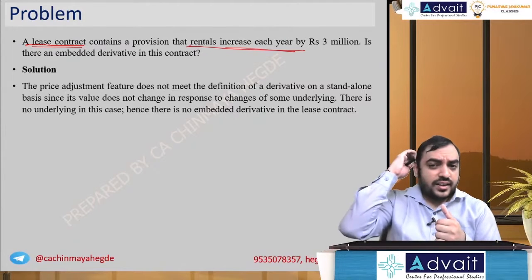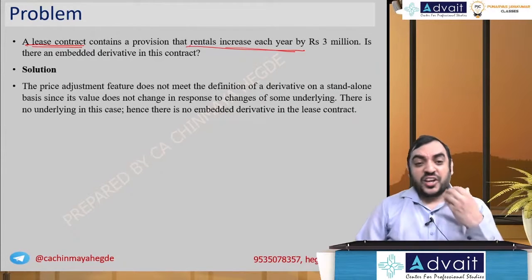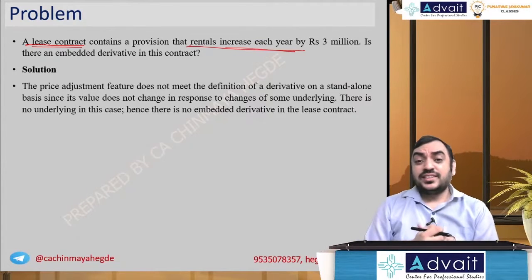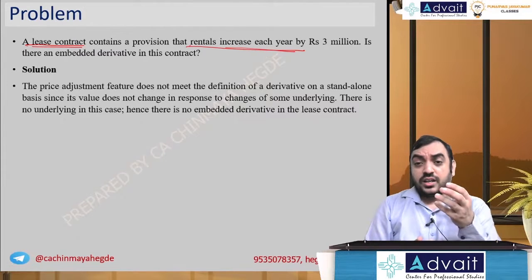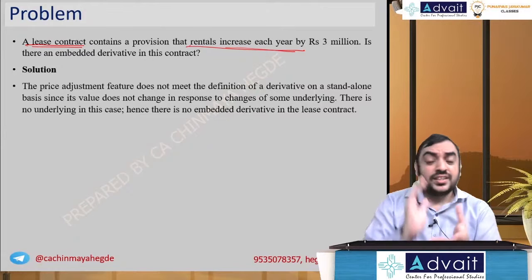First of all, I think in this problem there is no derivative at all, right? Where is derivative contract implicit? For example, if it is a lease contract to pay foreign currency, the foreign currency becomes derivative. In a convertible debenture, the conversion option becomes derivative.